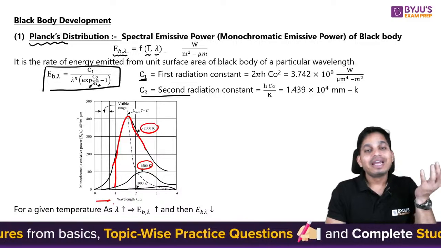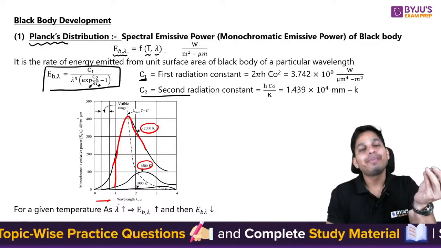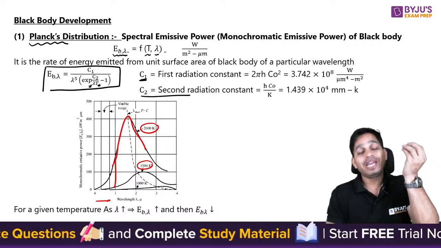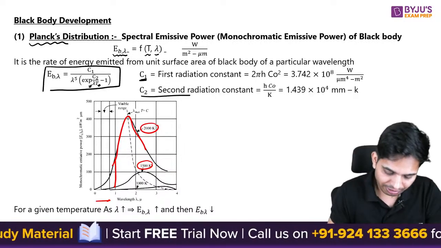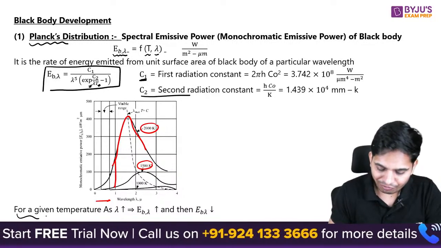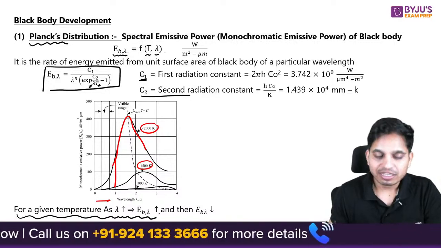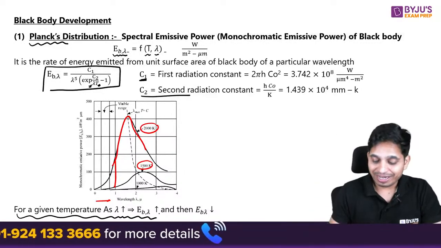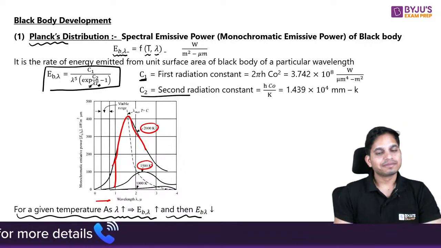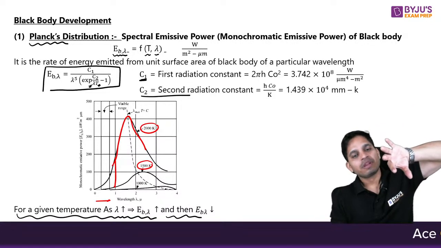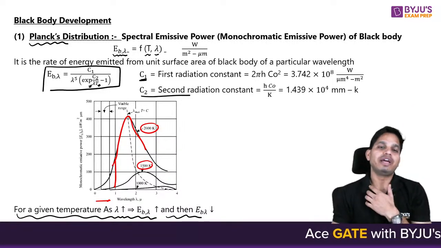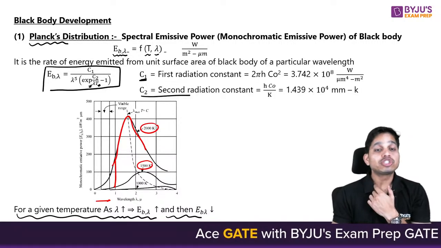What does that mean? It means that at a higher temperature, radiations will be emitted at shorter wavelength. So for a given temperature, as wavelength increases, first the emissive power of a black body increases and then it decreases. And as temperature increases, a large portion of the radiation is emitted at the shorter wavelength.